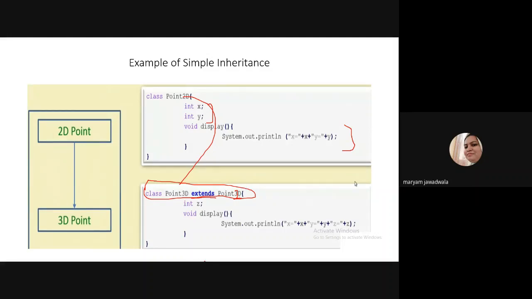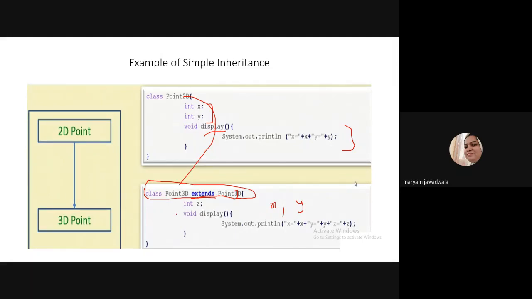And in the curly braces, what happens? Whatever data members and functions are defined in the superclass are also visible in the Point3D class, because Point3D is a subclass which inherits the properties of the 2D class. It means the data members x and y are also visible over here, and the display method defined in Point2D is also visible in Point3D.